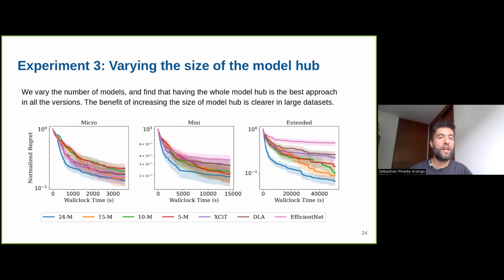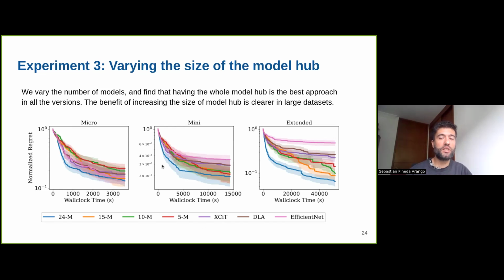So the 24-model experiment was the best. Using only a few models, or only one model, for example, is sometimes not useful, but for Micro it is useful. That was an interesting result: for Micro, using one model is sometimes still useful. But again, these models still have hyperparameter tuning, so we are not using default hyperparameters. Even if we use only EfficientNet, DLA, or XCIT, we still use hyperparameter tuning. So for Micro it is a very nice strategy, but still we show that hyperparameter tuning is important.